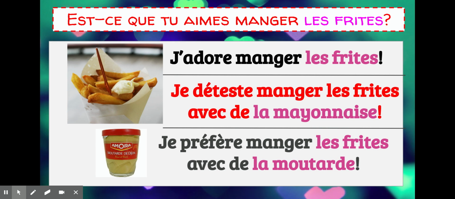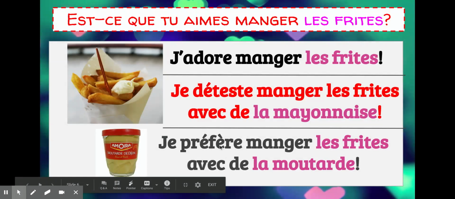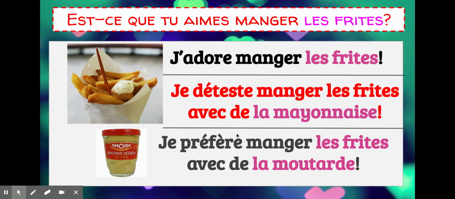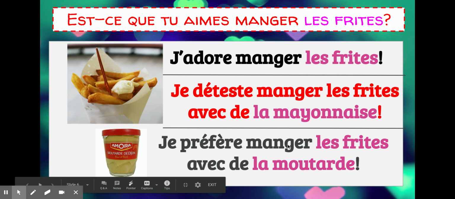Je préfère. So look at this word right here. Préfère. Say that one with me. Préfère. So notice when we have that accent aigu and that accent grave, we take the word up and then we bring it back down kind of like a house. So je préfère manger. So I prefer. So this is the verb to prefer. So I prefer to eat les frites avec.